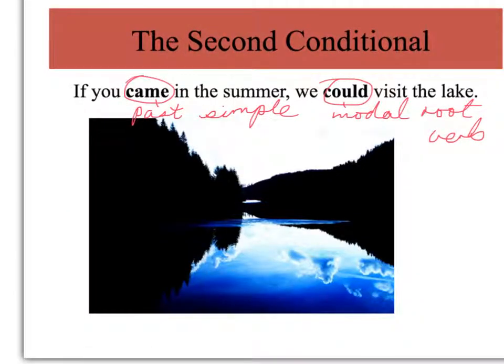And here's another example of the second conditional using could instead of would. If you came in the summer, we could visit the lake. Notice that it sounds like the past tense, but we are actually talking about a possible event in the future.